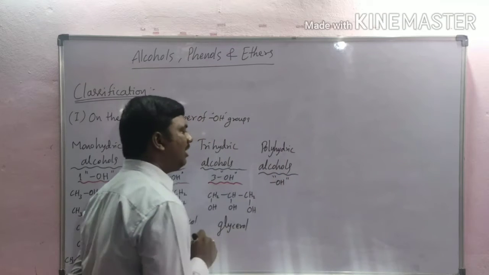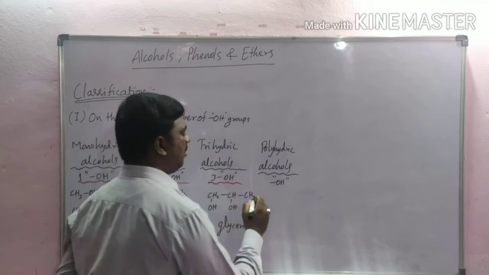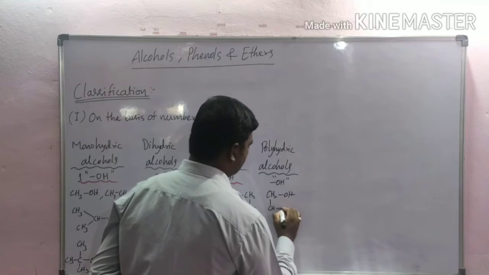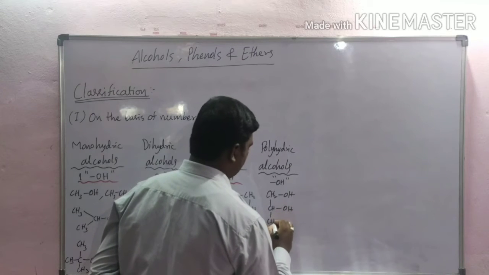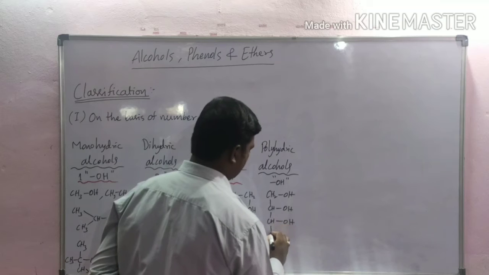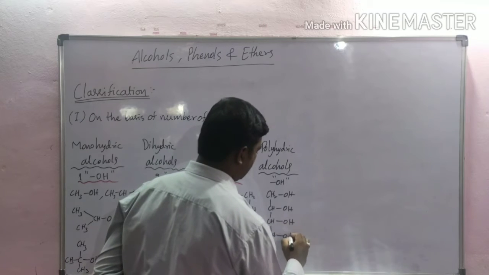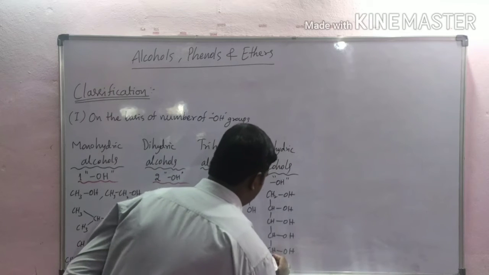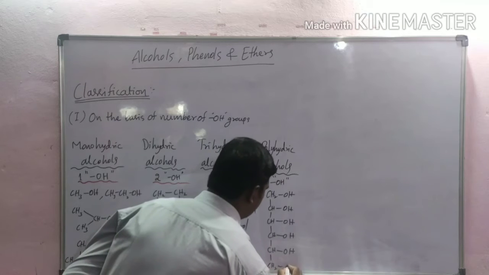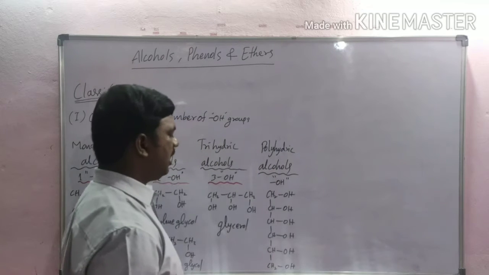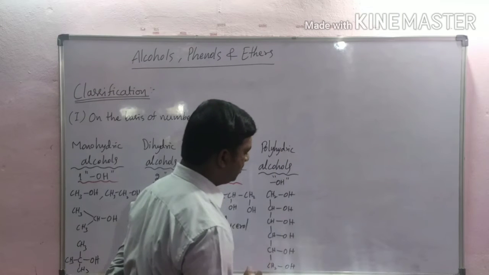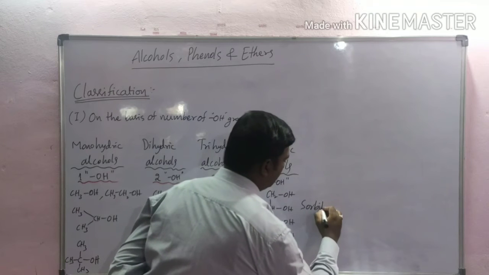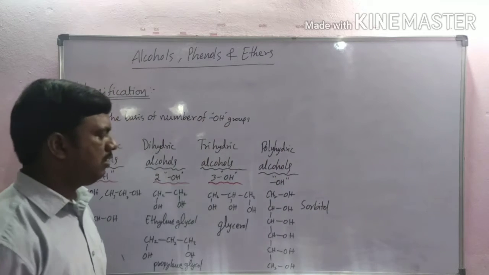For example, here CH2OH, CHOH and so on, this compound is an example of a polyhydric alcohol, named sorbitol.